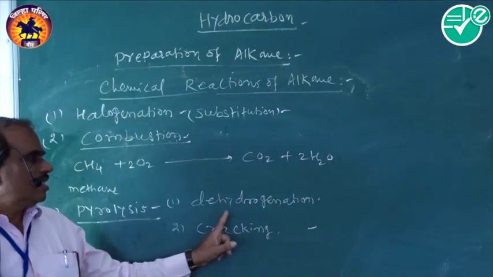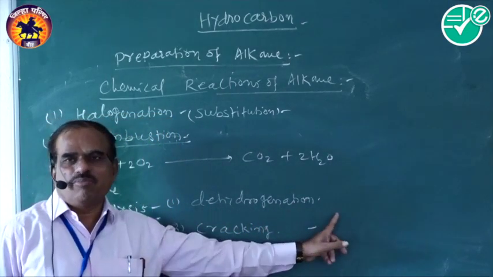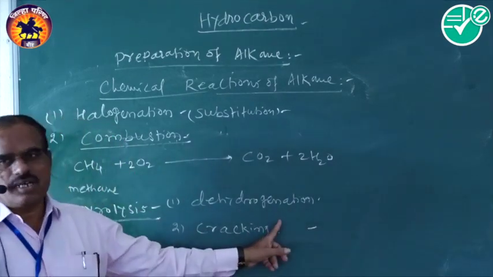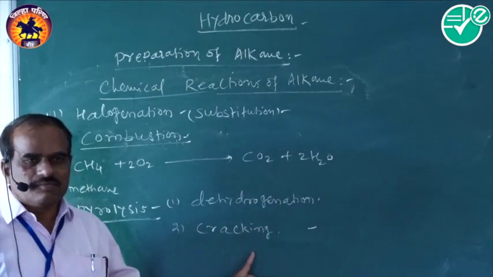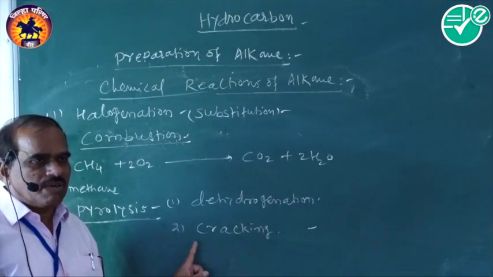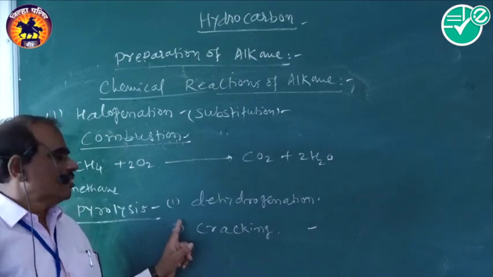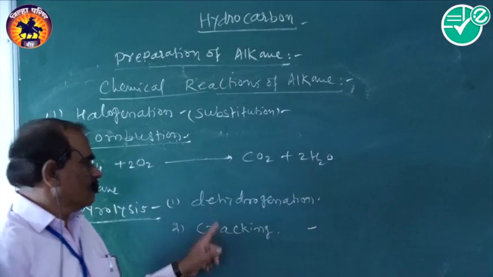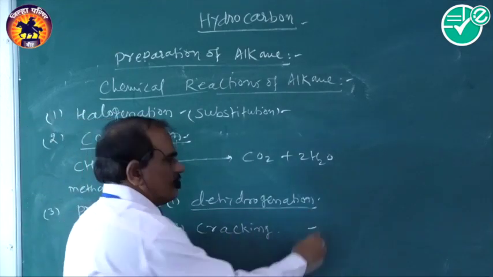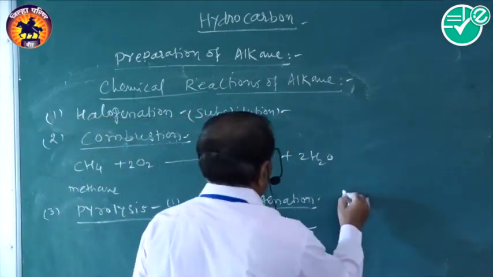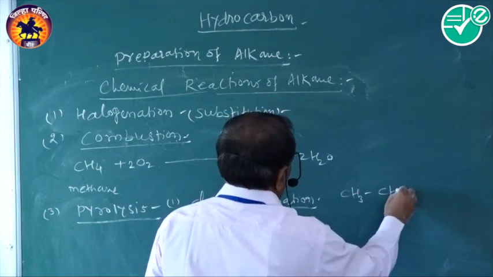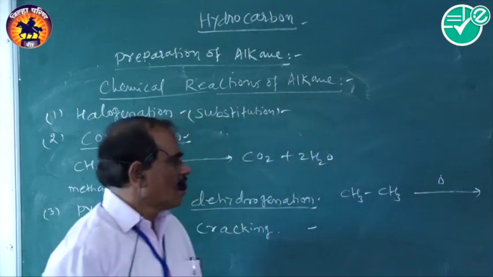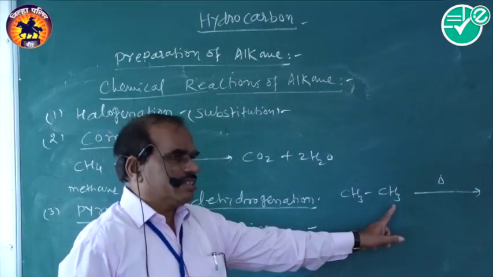Dehydrogenation means there is a breaking of carbon-hydrogen bonds and evolution of hydrogen gas. And in case of cracking, there is a breakage of carbon-carbon and carbon-hydrogen bonds, so there is a formation of alkanes and alkenes. First we see dehydrogenation. For example, we have taken ethane, CH3CH3. That is a thermal decomposition. When we heat, then the hydrogen gas is evolved.